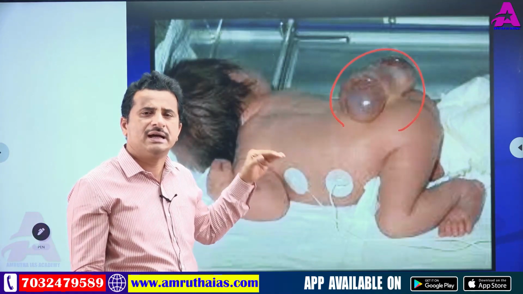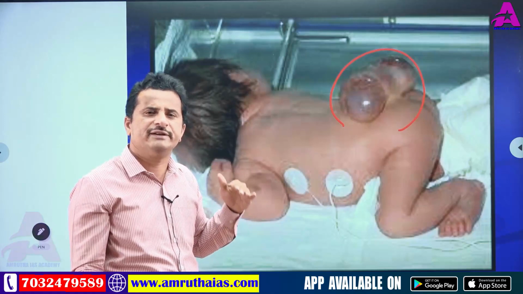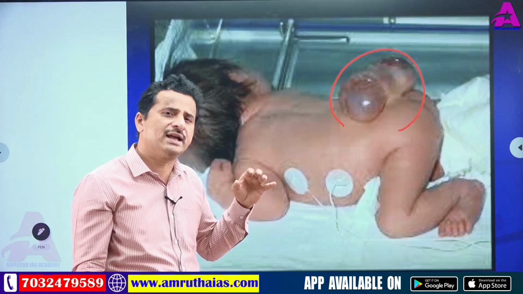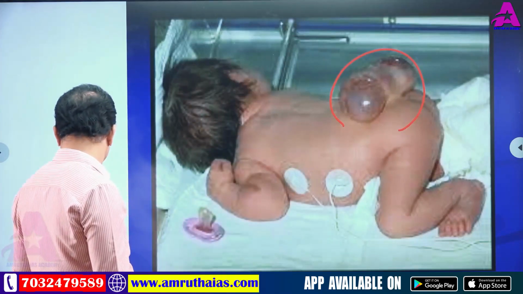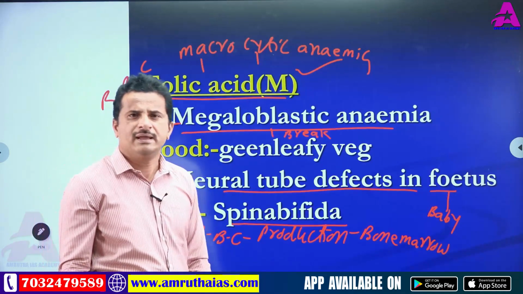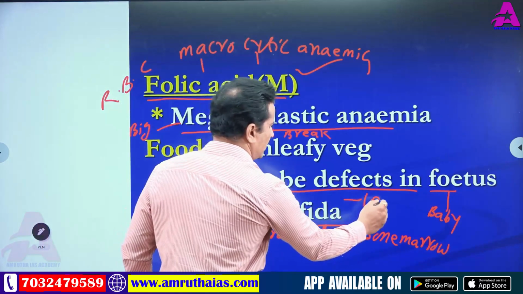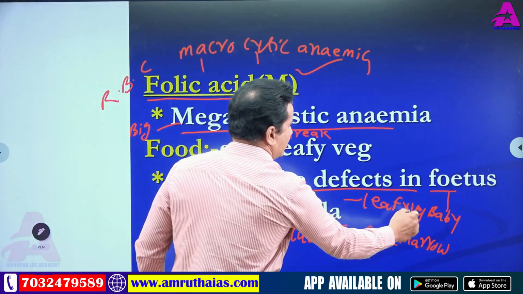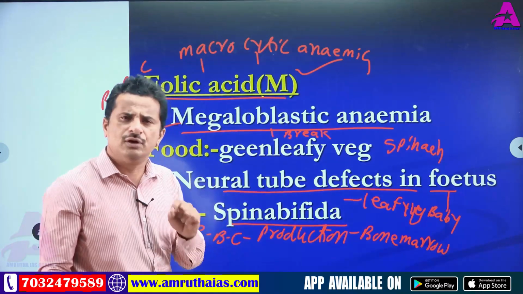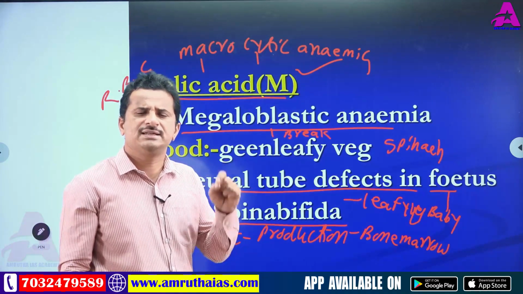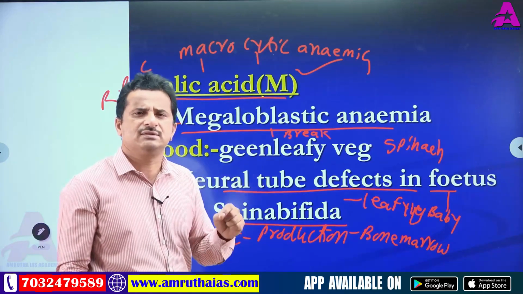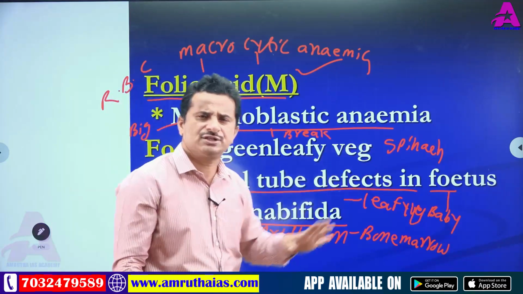So these are all the different B complex vitamins, the deficiency diseases, and available food material. Folic acid, available food material: last point, very, very important. Leafy vegetables. Note down, leafy vegetables, particularly spinach. Folio means leaf. This folic acid is mainly available through leafy vegetables. In leafy vegetables, the highest folic acid is present in spinach.